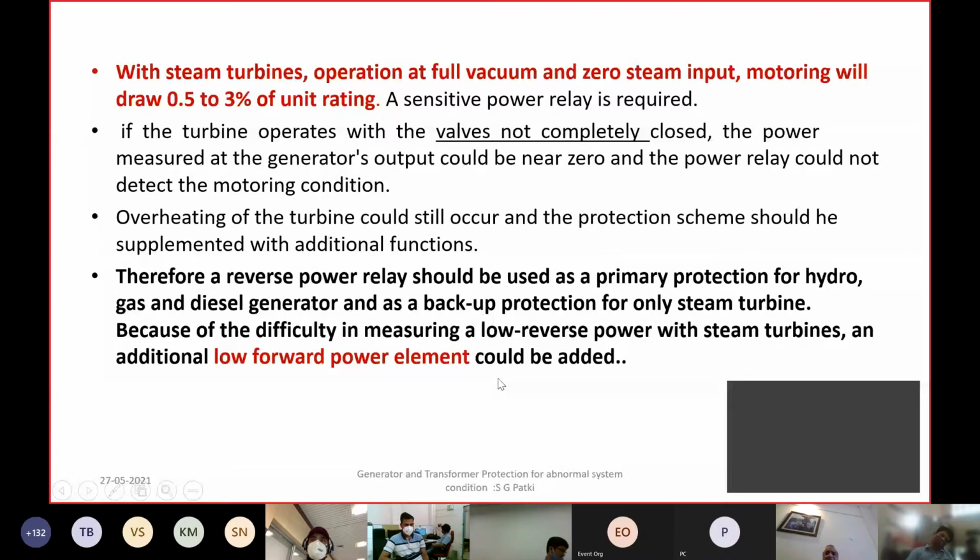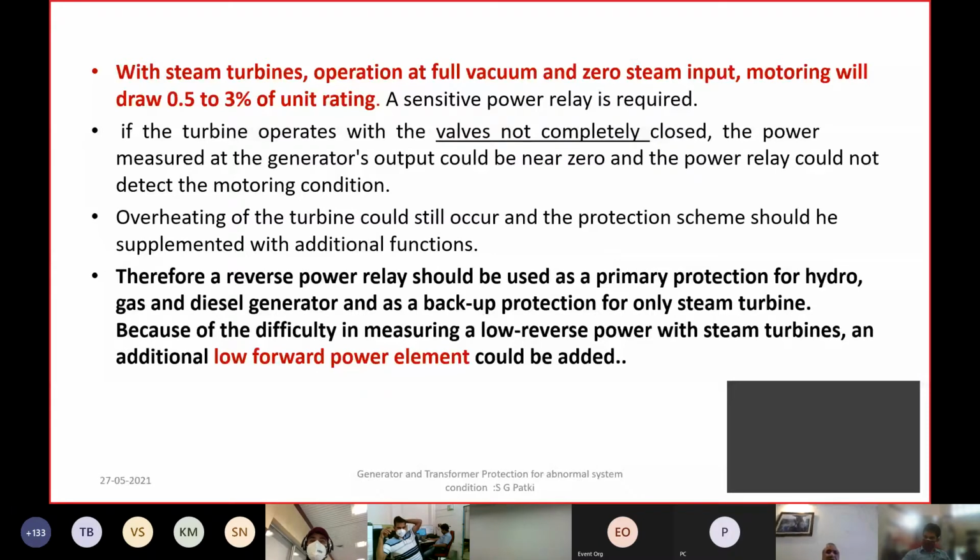There are different philosophies which utilities use. Sometimes you interlock low forward power and keep the low forward power only for alarm, and in case further operation in motoring mode continues, you trip only after ensuring that complete reversal of power has taken place, so that there is no chance of overspeeding.